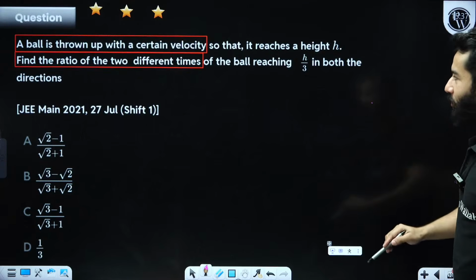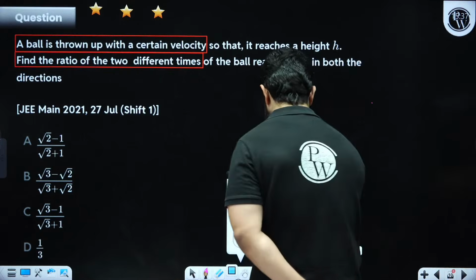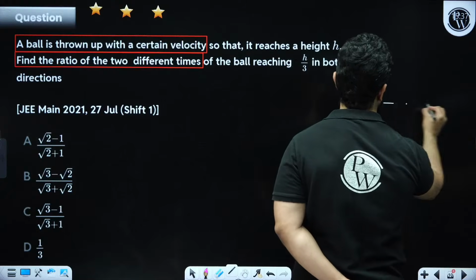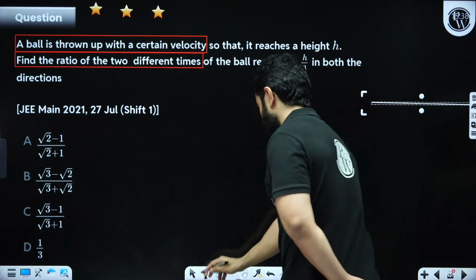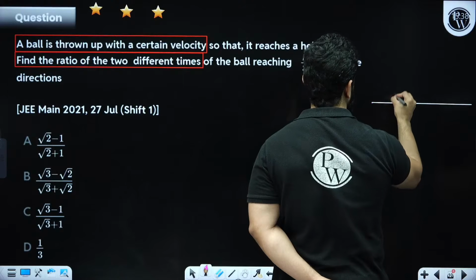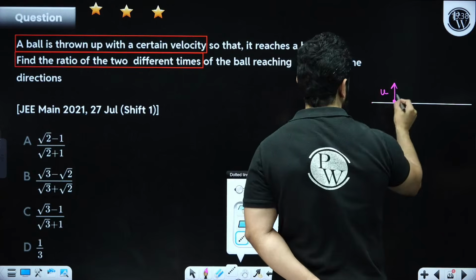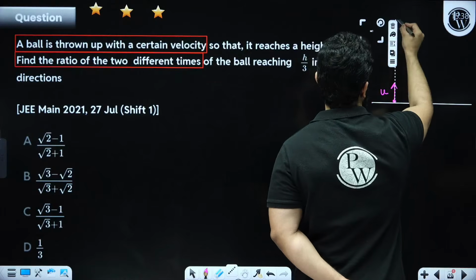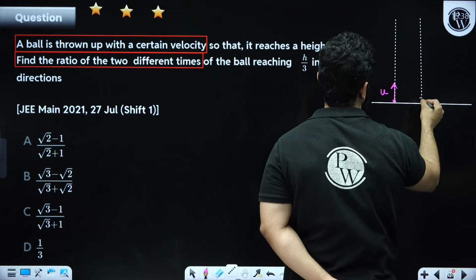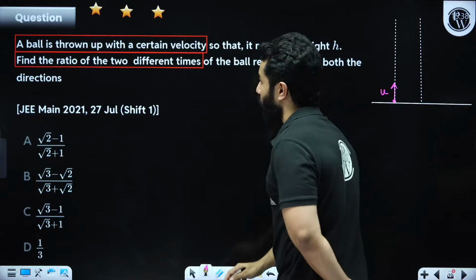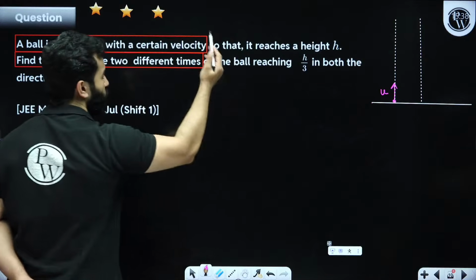See what they are trying to say. They are saying that we have got a particle, we have thrown a particle with certain velocity u. The particle moves in this direction. Let's suppose total height is something. And by the way, they are giving total height, right? And they are saying that it reaches a height h.